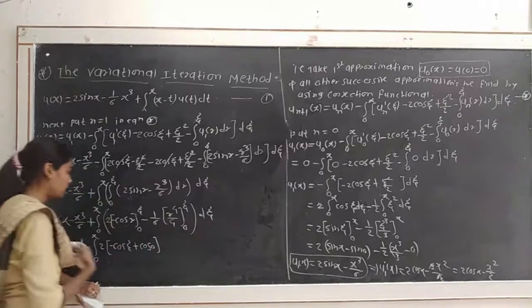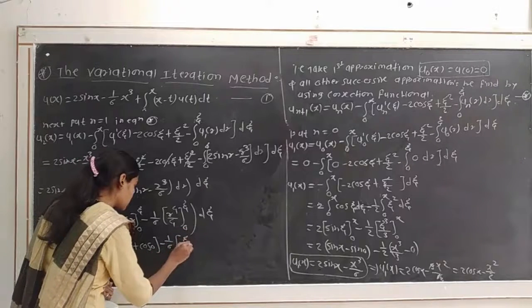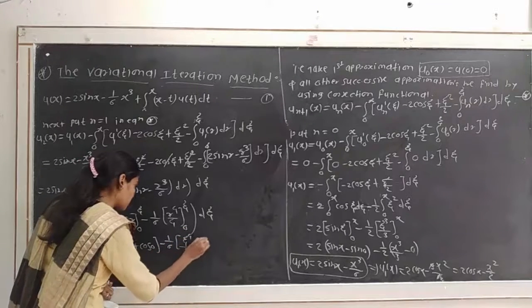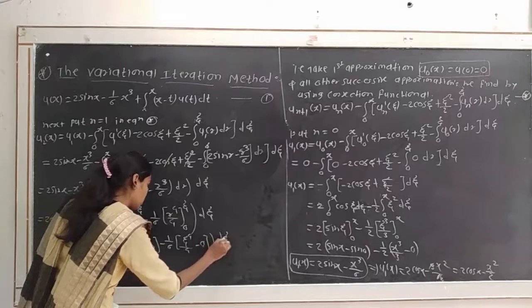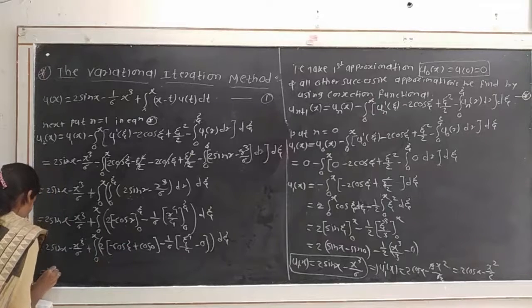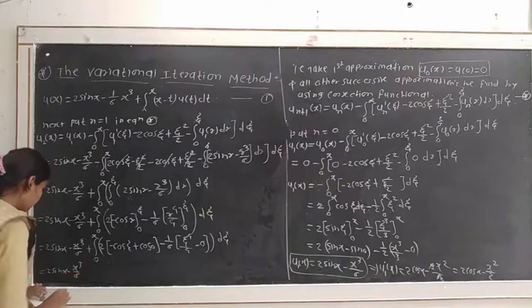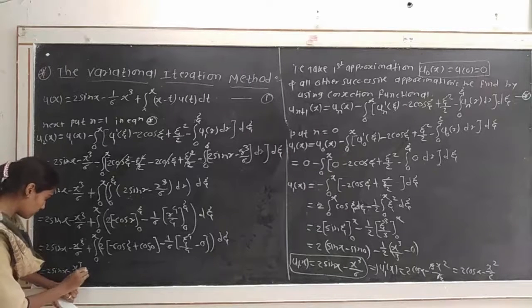Okay, then minus 1 by 6 by putting limits ξ raised to 4 by 4 minus 0 into the dξ. Okay, bracket, so is equal to 2 sin x minus x cube divided by 6.